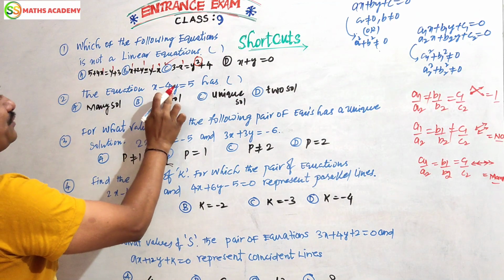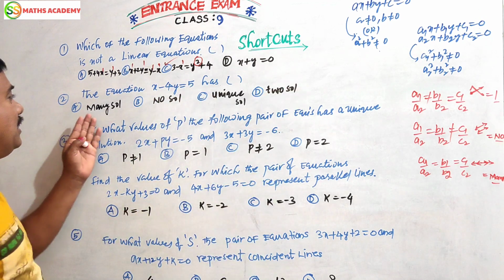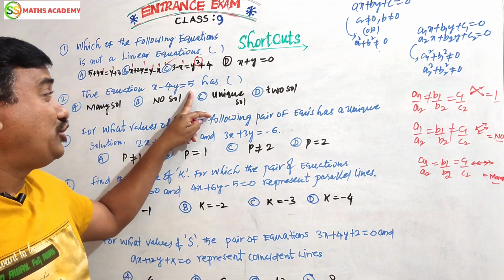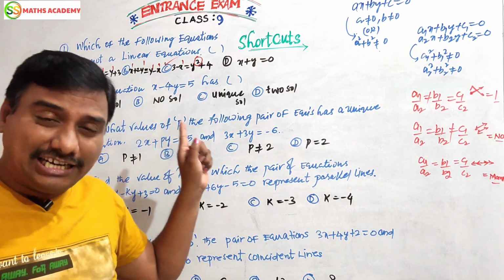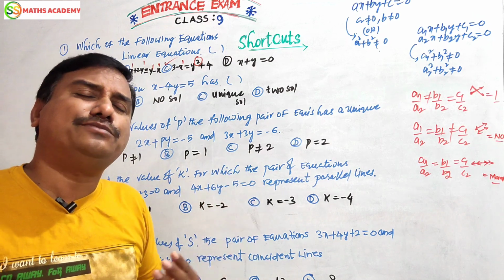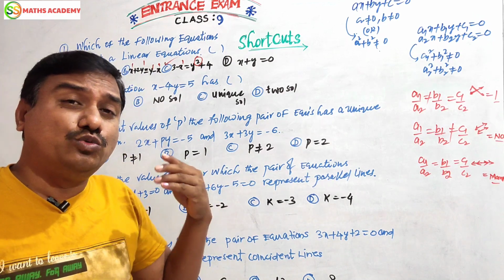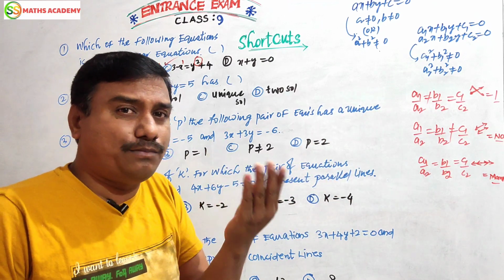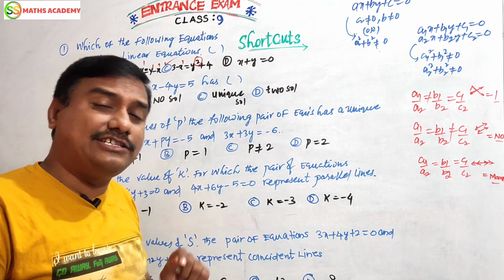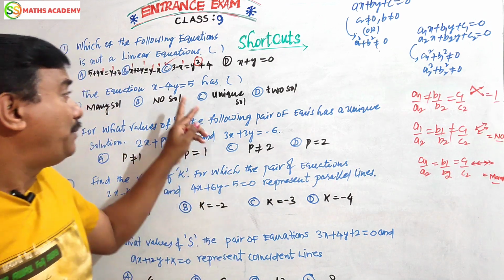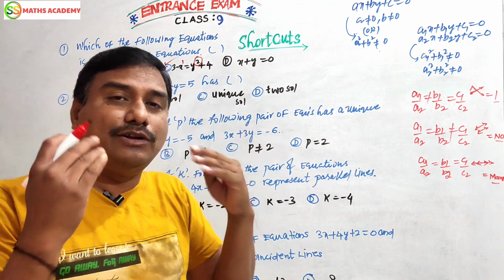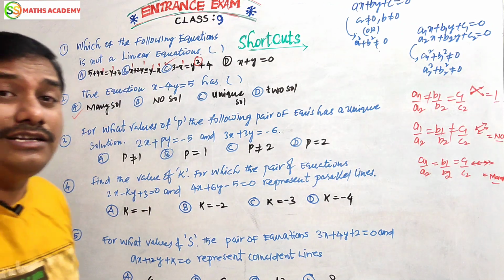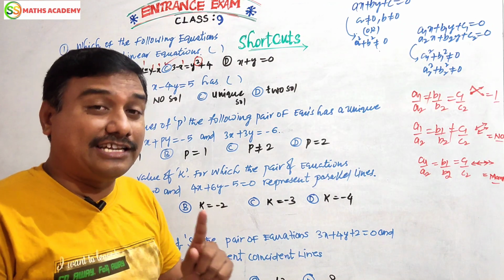The equation x minus 4y equals 5 has dash solution. Many solutions, no solution, unique solution, two solutions. Friends, this is the RHS part, and this has two variables. This is a linear equation, the general form of a linear equation. It has many solutions. Where two equations are given, we use the conditions to say unique solution, no solution or many solutions. But here one equation is given, the general form of a linear equation. In the place of x and y, you can substitute any values, and it will satisfy 5. So it has many solutions. It is a very important question in the 10th class board exam.